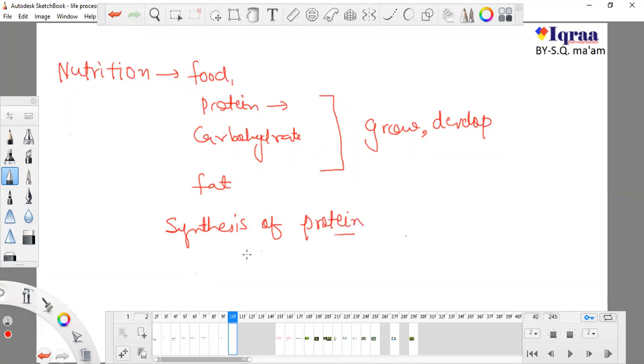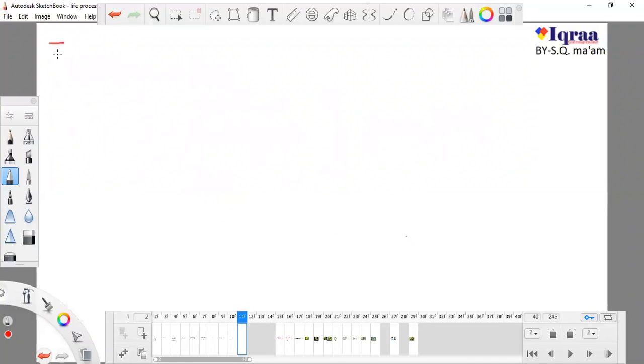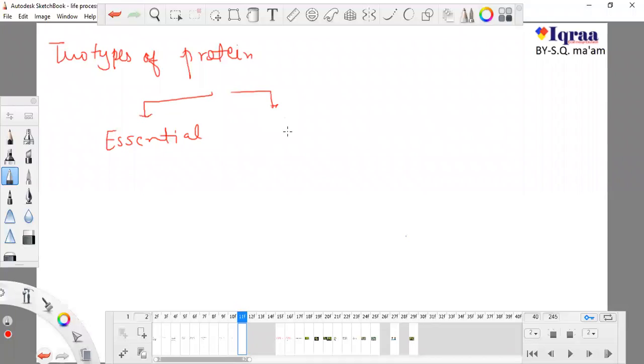There are two types of protein. I'm just giving you a very brief idea. Two types of protein, remember. One protein type is known as essential, and one type of protein is known as non-essential. Non-essential protein is protein which is synthesized by our body. Okay, body synthesizes this.